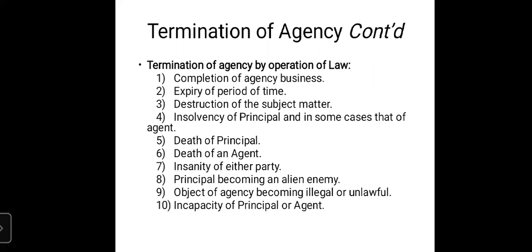But after some time, there was a war or war-like situation, then the principal becomes an alien enemy. So when the principal becomes an alien enemy, automatically the contract of agency is terminated.